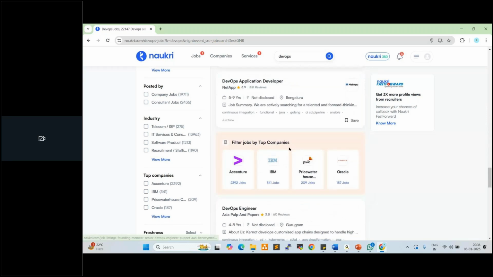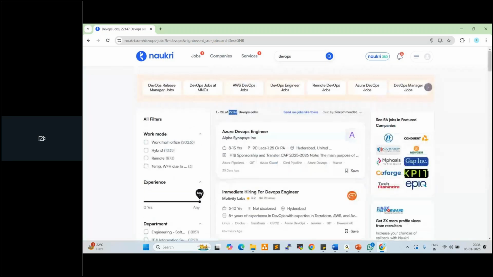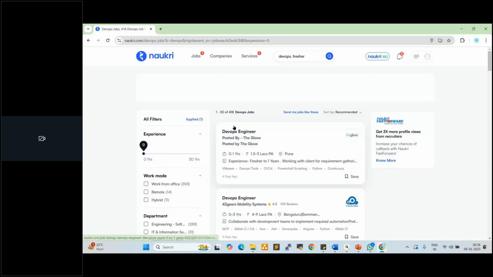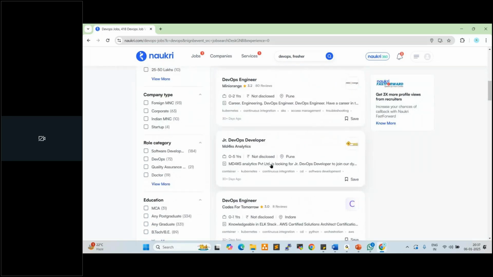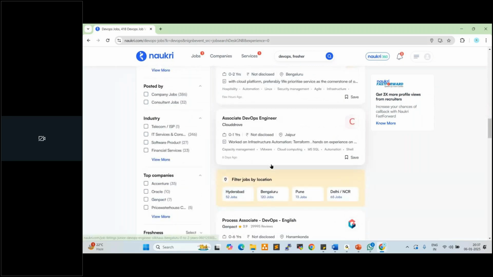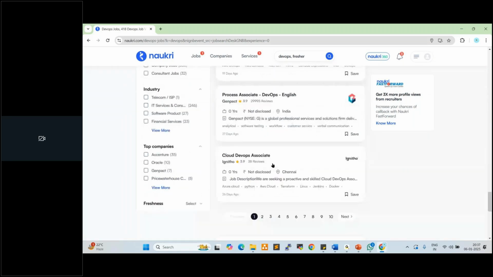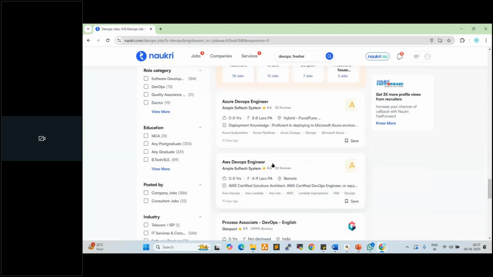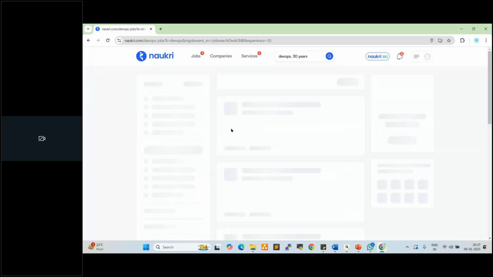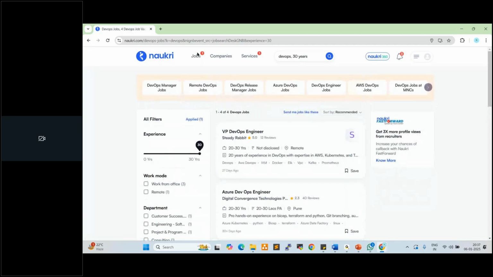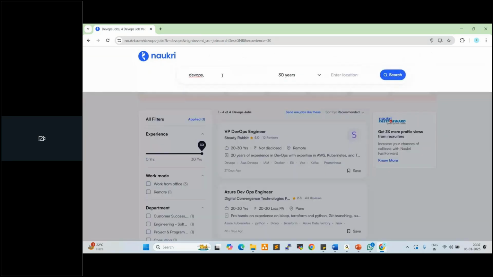If you want to check fresher jobs, just make the experience zero here. See here, 418 jobs, right? 0 to 1 year experience, 0 to 2 years. So these are all fresher jobs.